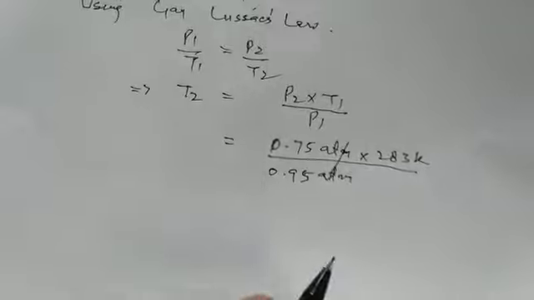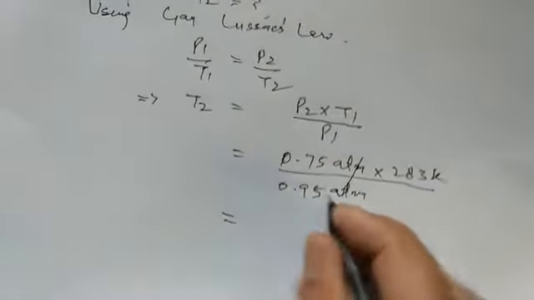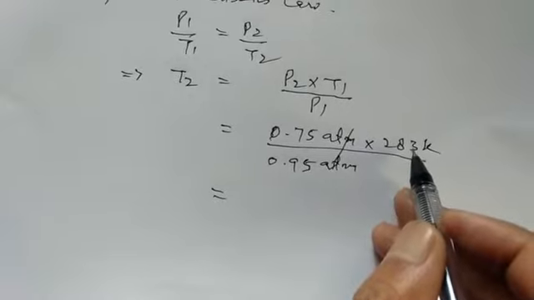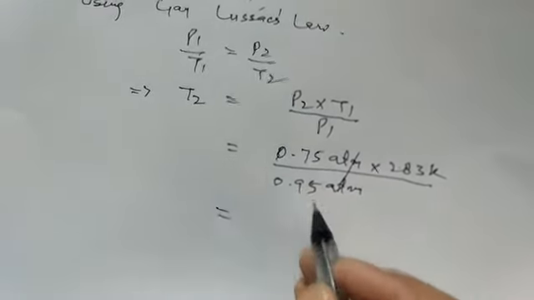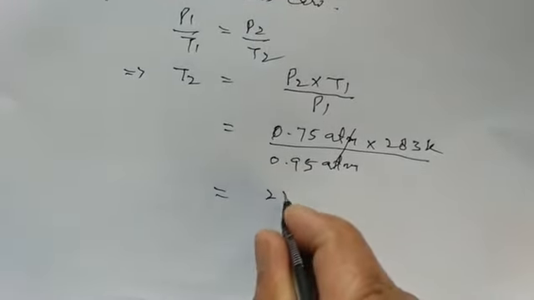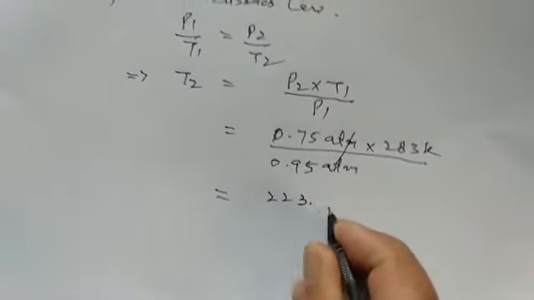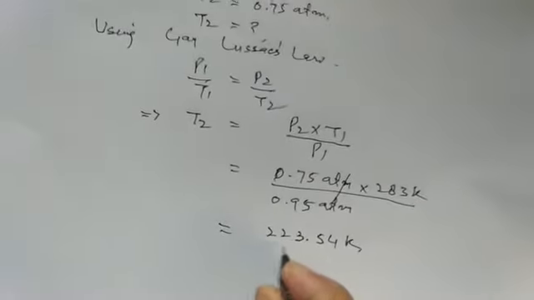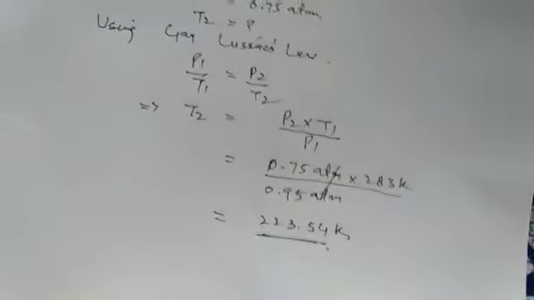We will multiply 0.75 by 283 and then divide it by 0.95. As a result, we will get 223.54 Kelvin. So this will be the required temperature.